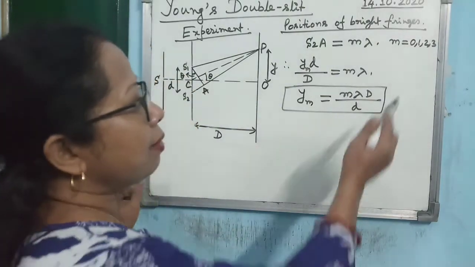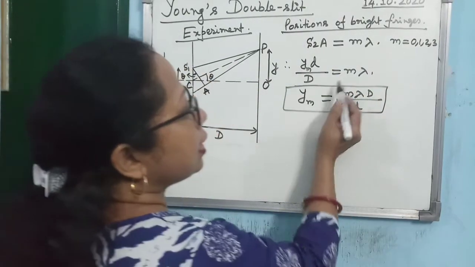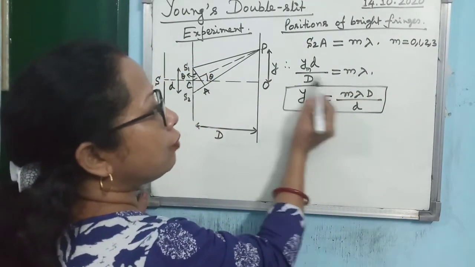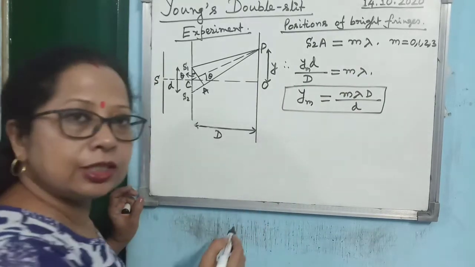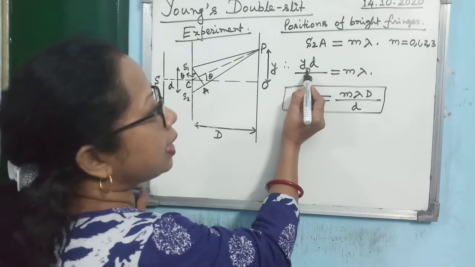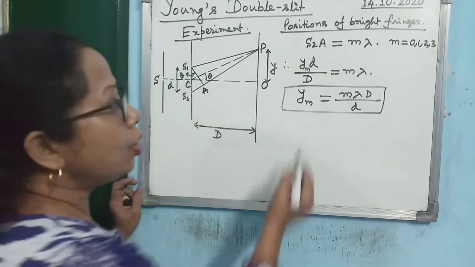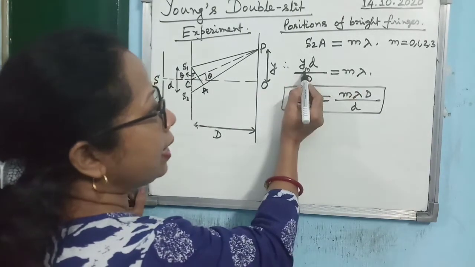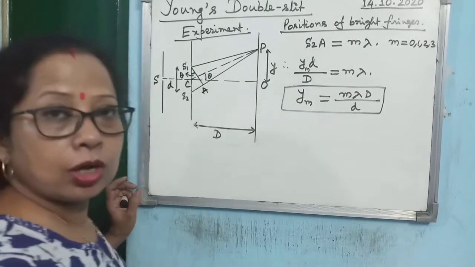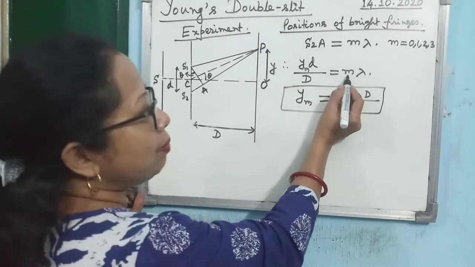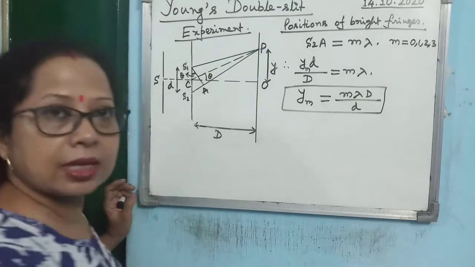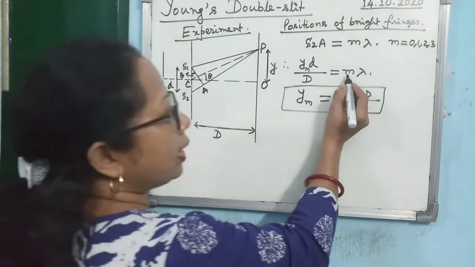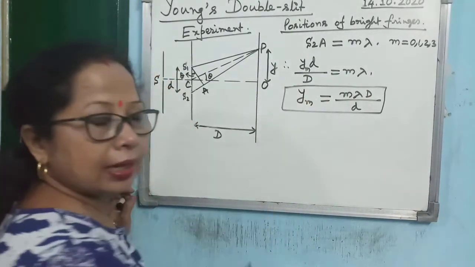Now here m value will be 0, 1, 2, 3. Depending on the value of m, the value of y will change. That's why we have written here ym. Is that clear? Ym, we have written y with m as a subscript, not y into m. Means when m is 0, then this is y0. And then when m is 1, it will become y1 and so on.